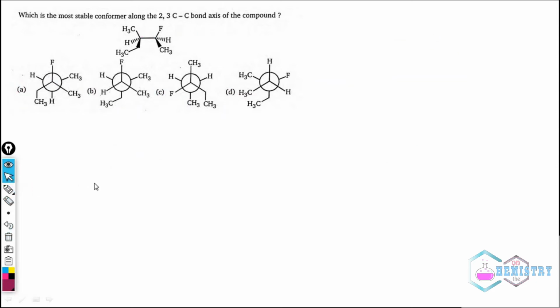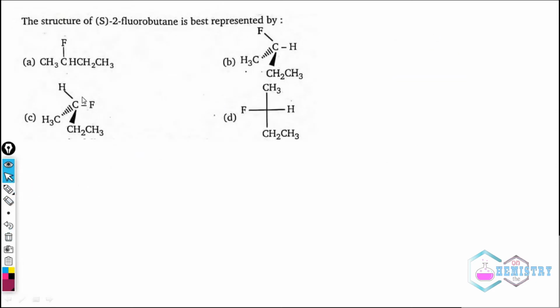Now next problem. This is the third problem. This is also very easy if you already know the tricks. So the structure of S-2-fluorobutane. So all of them are 2-fluorobutane. So we just need to figure out which one is the S conformer. We cannot determine R or S nomenclature from this type of structure, so A got cancelled in the first hand.